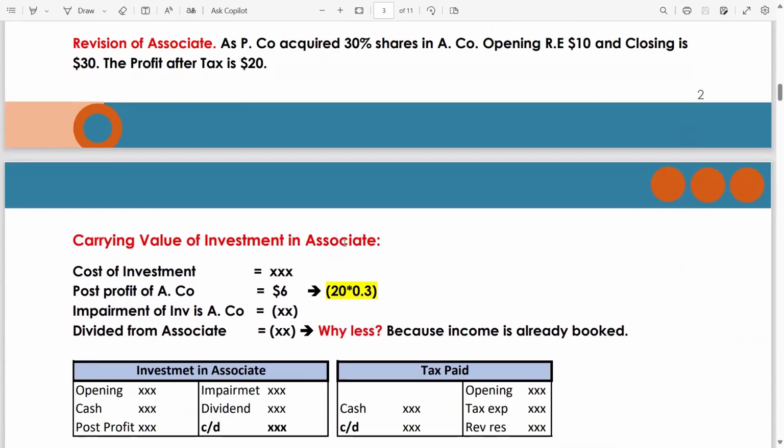Carrying value of investment in associate. You have covered this with me in the previous lectures. Cost of investment plus post-acquisition profit of the company. In this case it is 6. How 6? The PAT 20 multiplied by 30%. Impairment of investment in associate, if any, you have to deduct it. Dividend from associate, if any, you have to deduct it. Why deduct it? Because income is already booked.